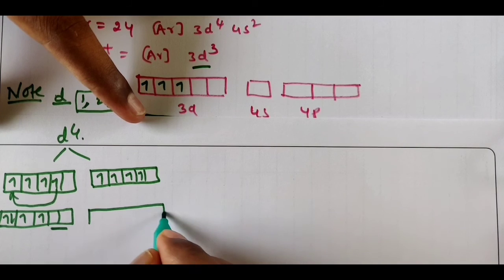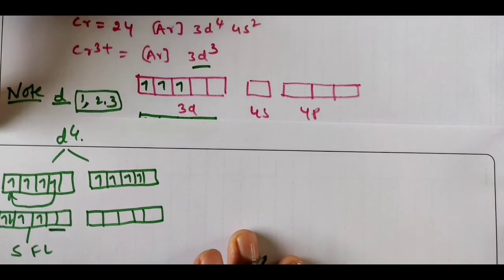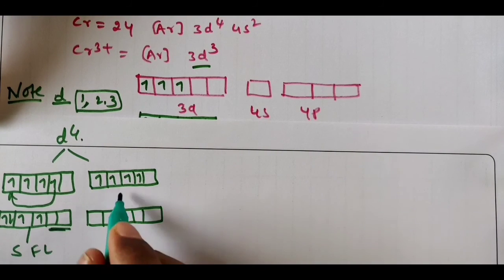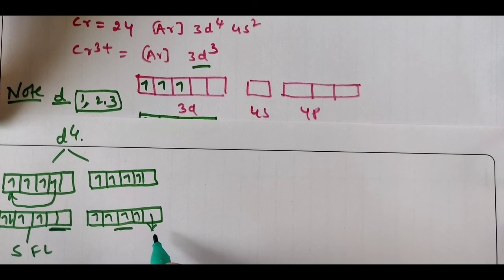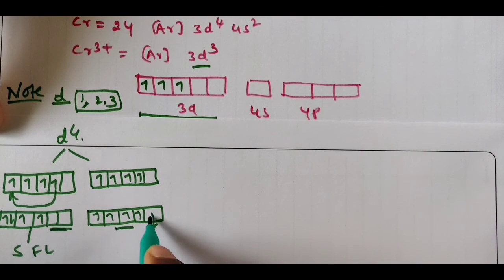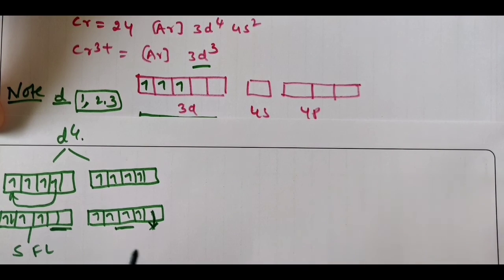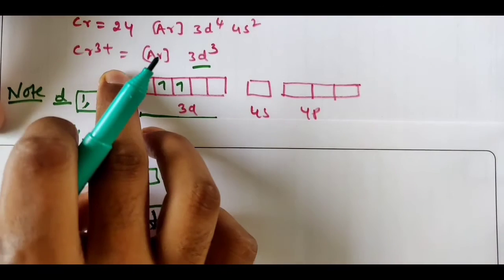Why will it remain unpaired? Because if strong field ligands are there, only one electron will get paired and make 2 vacant orbitals. If weak field ligands are there, all 4 electrons will remain unpaired, and you should not use them for ligand pairing. If a weak field ligand is there, you should not pair first, and second, you should not fill any electron pairs of the ligand in those; instead, you should use the outer d orbital. That will be an outer orbital complex, for weak field ligands. Clear? This problem is also of the same type.